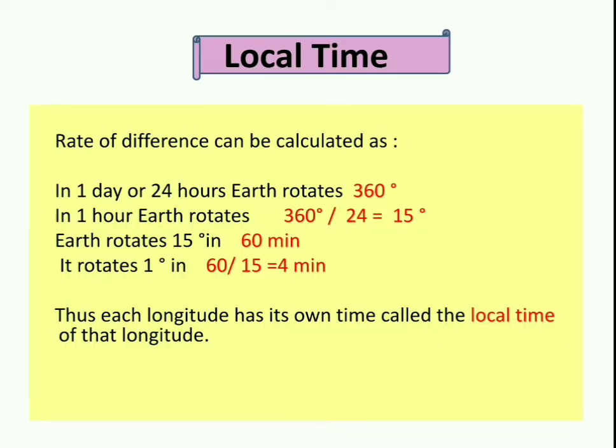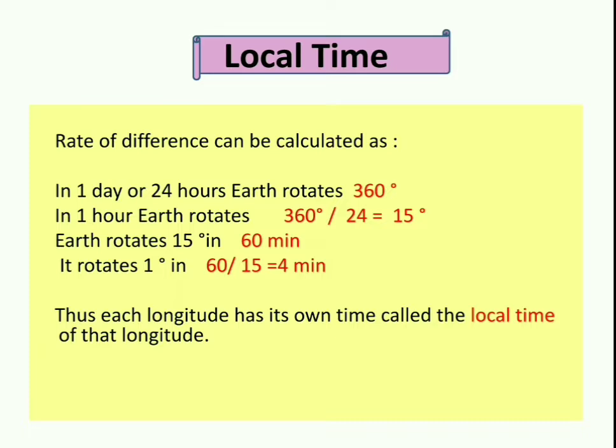Local time. The rate of difference can be calculated as follows. See how much difference there is between the times. As you can see, in 1 day or 24 hours, Earth rotates 360 degrees. See, Earth completes one rotation in 1 day, that means 24 hours. And in 24 hours, in one rotation, it completes one circle, and one circle means it rotates 360 degrees.